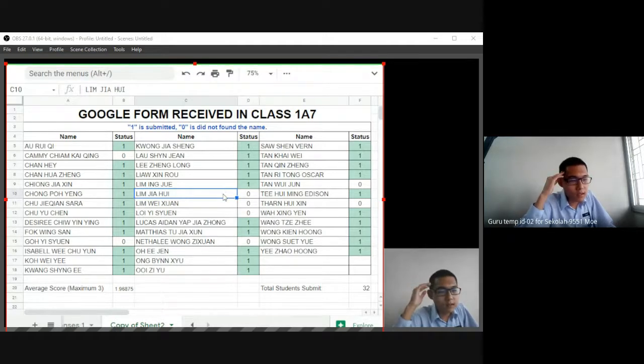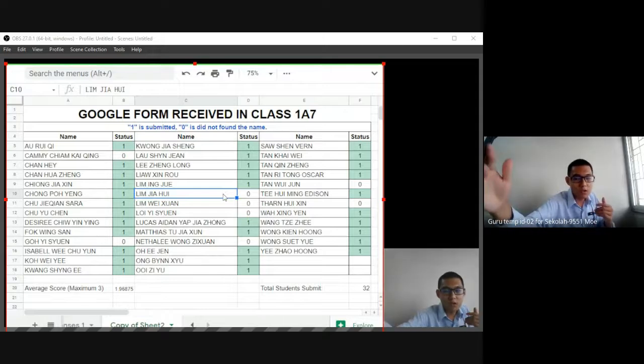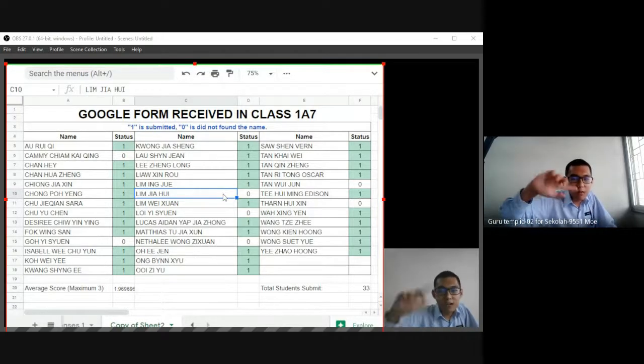It has a setting. I need to try to set it so it is easier for you, because if there are 40 students and you have to find your name, it takes very long. Okay, so now done already.